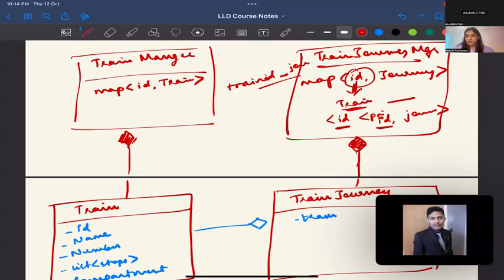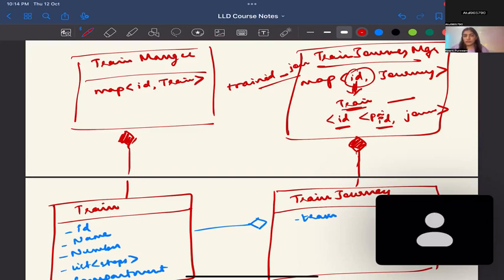But the train journey has to know which train is going to come as a part of the service. Let's say a journey is there, so the journey needs to know which train serviced that journey, right? But the train doesn't need to know which journey it is serving. It just needs to know which stop it is going. So in that way also, the train journey doesn't need to be inside train, but train needs to be inside the train journey.